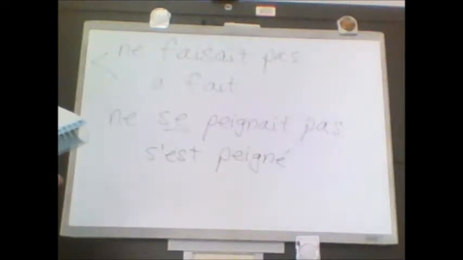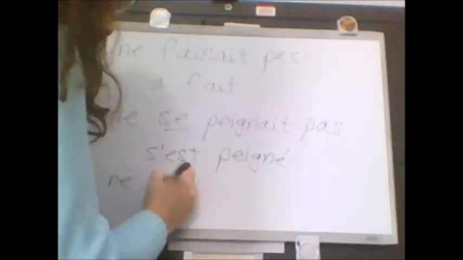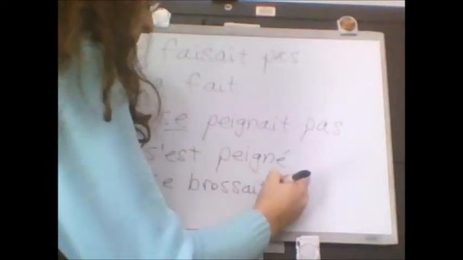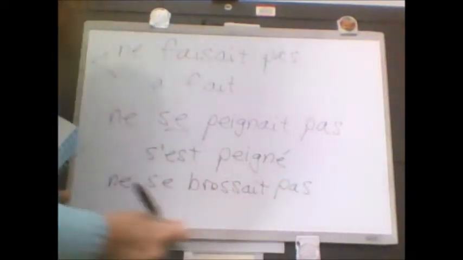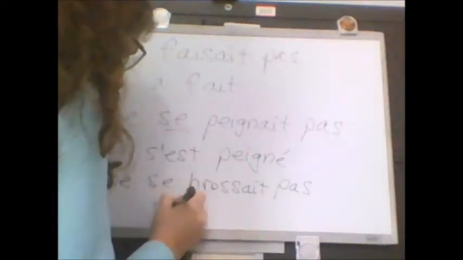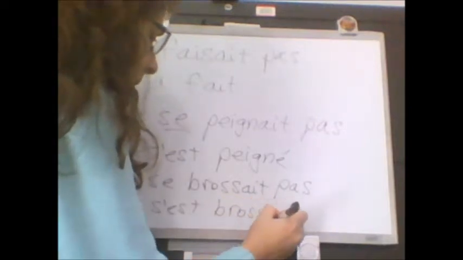Okay? Numéro 3, se brosser les dents. So normally he doesn't brush his teeth. He didn't used to brush his teeth, but today he brushed his teeth. So it's going to look a lot like this one. Ne se brosser pas les dents. He didn't used to brush his teeth. Today, il s'est, again, être verb, il s'est brossé les dents.